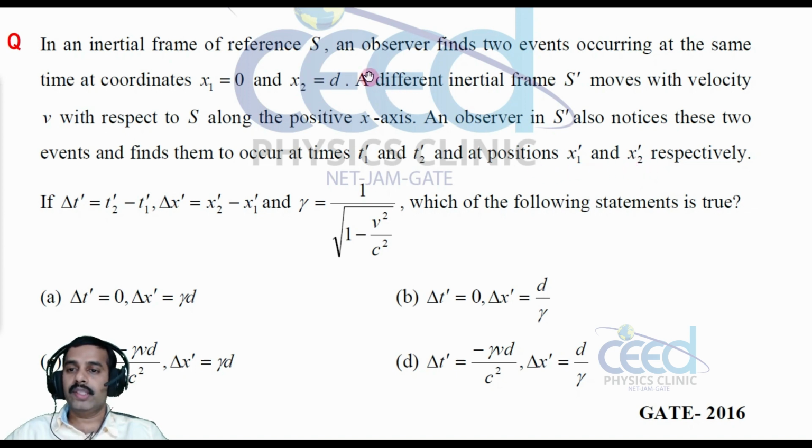So in the S frame, the two events occur at the same time, at x1 equal to 0 and x2 equal to d. In the S dash frame, these events happen at t1 dash and t2 dash, with locations x1 dash and x2 dash. So we have to find this time interval delta t dash and the space interval. That is the question.